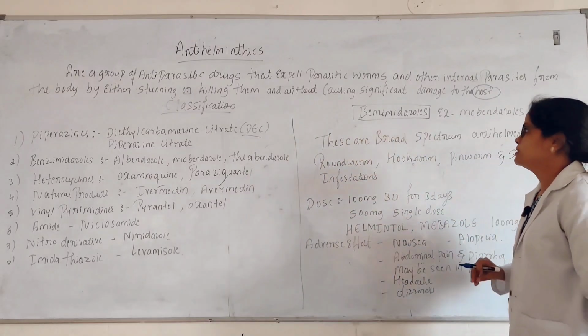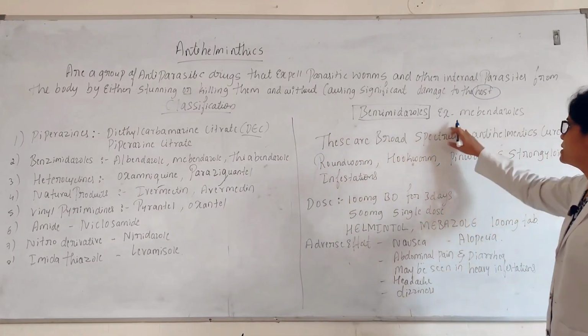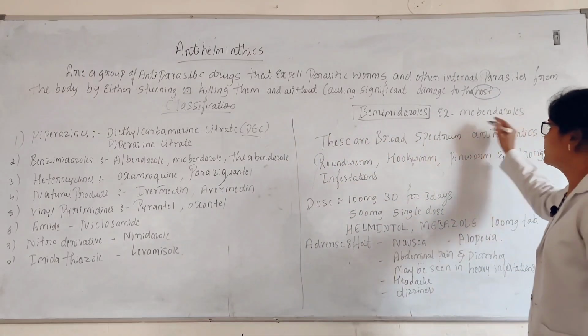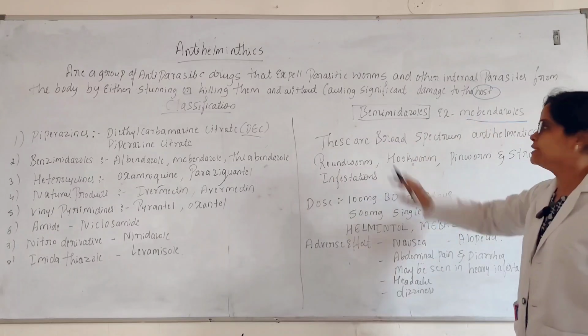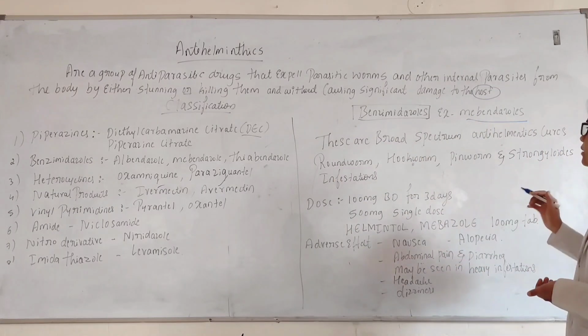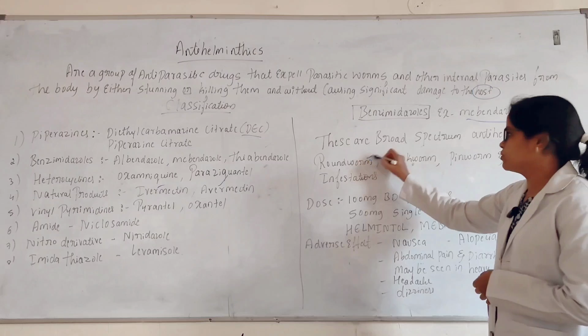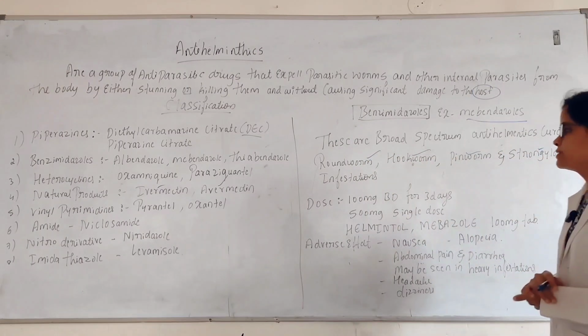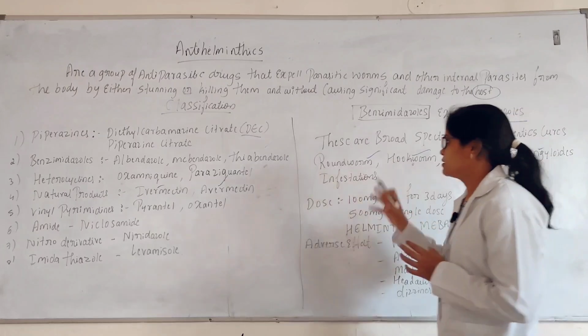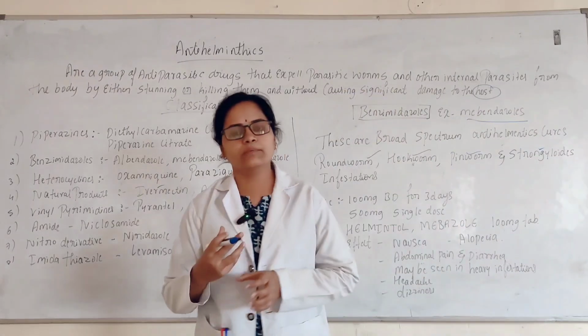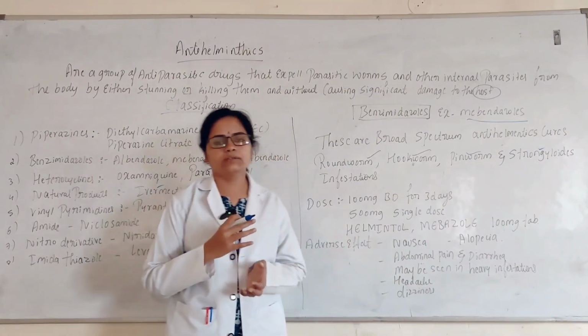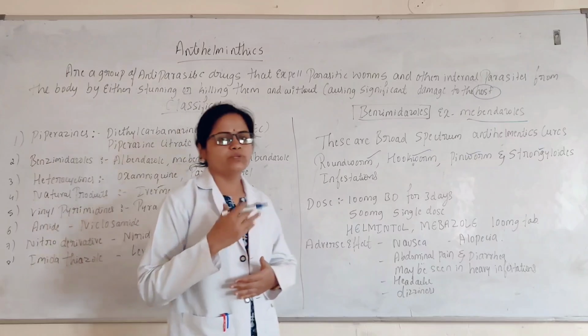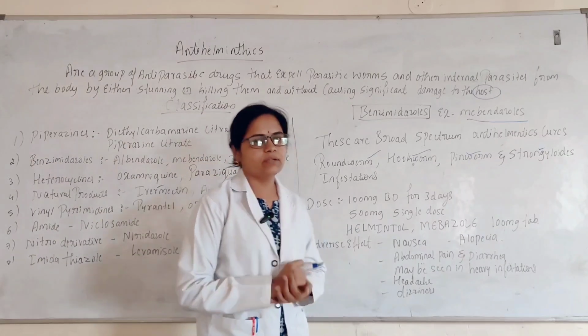An example for the benzimidazoles is mebendazole. These are broad spectrum antihelminthics, which cure roundworm, hookworm, pinworm, and strongyloides infections. Okay, these are broad spectrum. Broad spectrum is nothing but affecting more than two or three kinds of infesting worms.